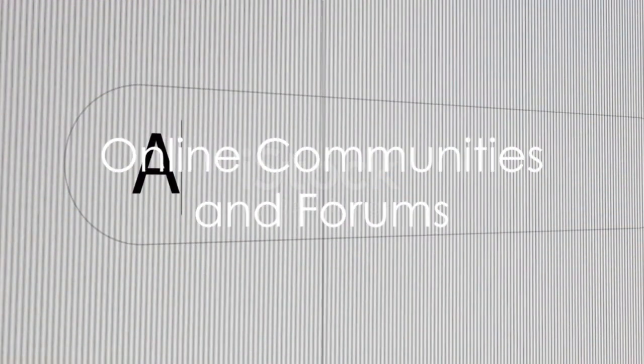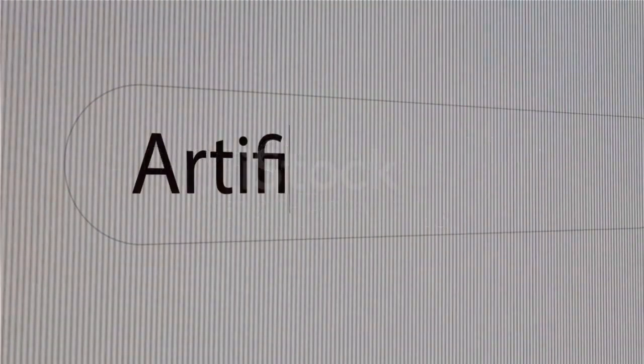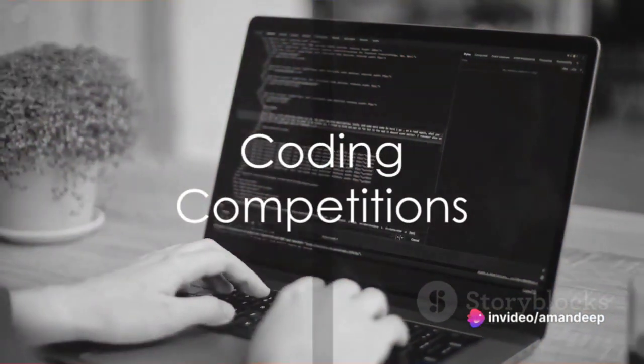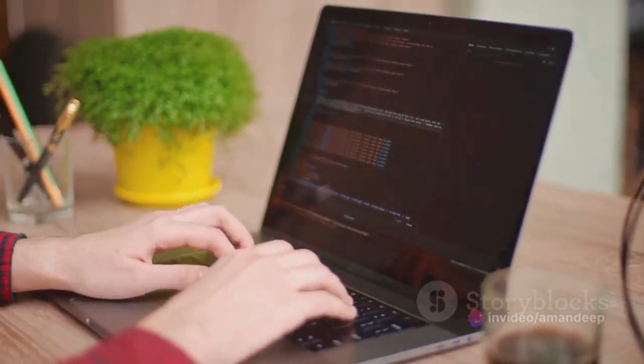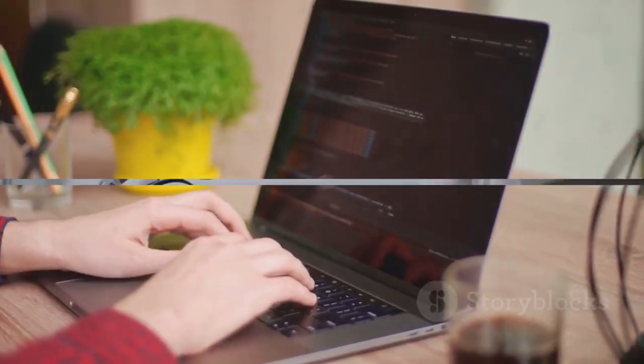Ninth, join online AI communities and forums. Engaging with a community can be incredibly beneficial. 10th, participate in coding competitions on platforms like Kaggle. They provide real-world challenges and a chance to test your skills against others.